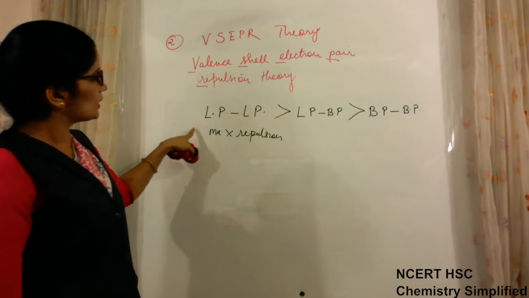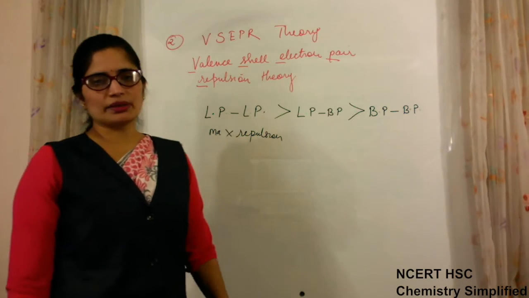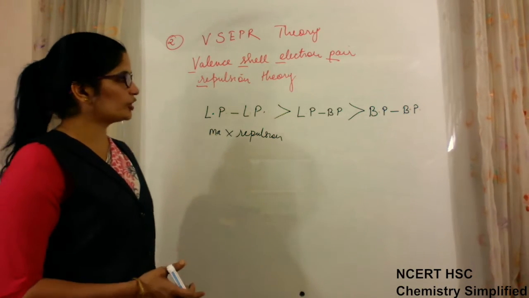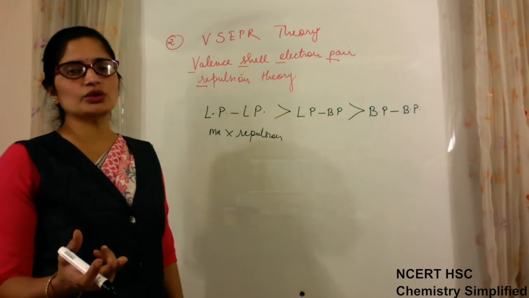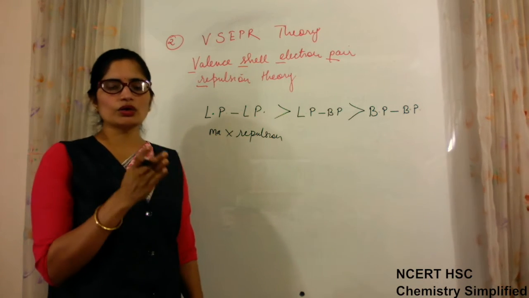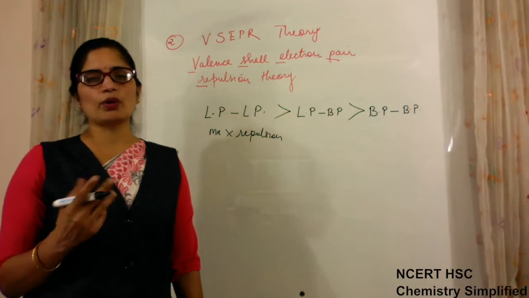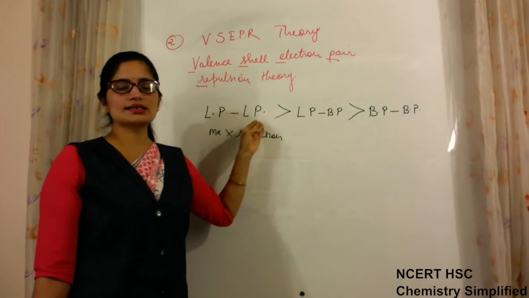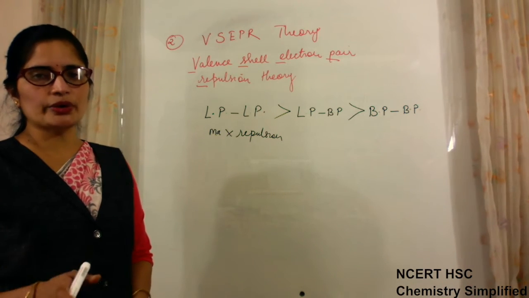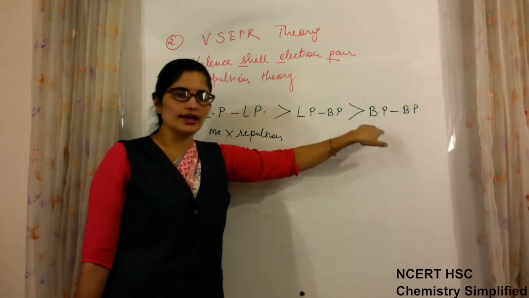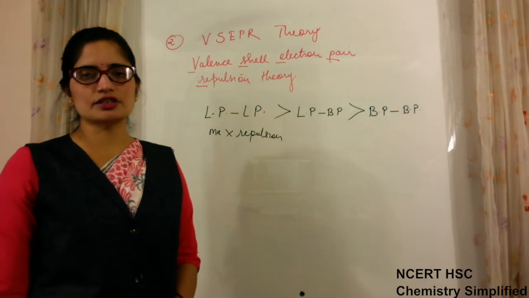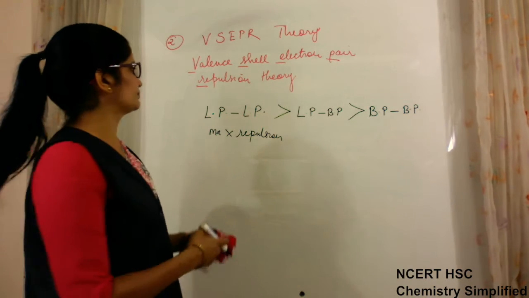So keeping in view these orders of repulsion, now we have to study the various molecules of various types, and according to their number of bond pairs, what their geometry is. First we will talk about only those molecules which have only bond pairs and no lone pair left on them for repulsion. Then later on we will talk about the geometry of those molecules which have bond pairs as well as lone pairs present on them, and how their geometry gets distorted.